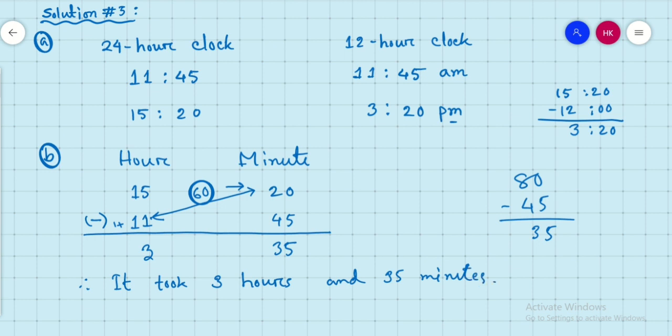Again, I just wrote these numbers for your better understanding, but you don't have to write this in the math.